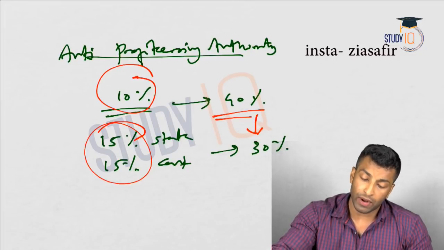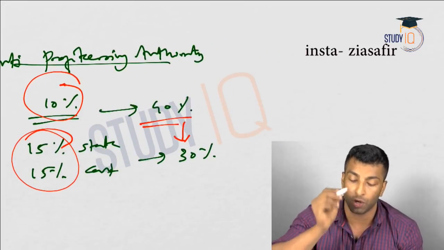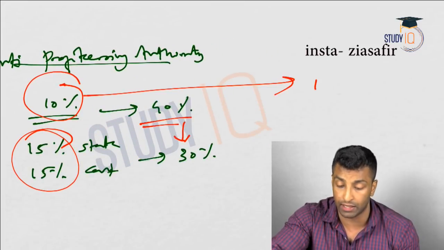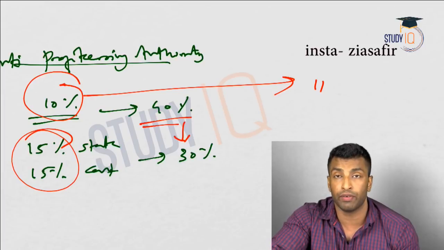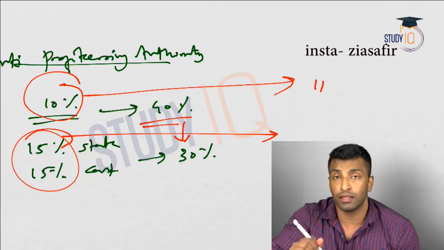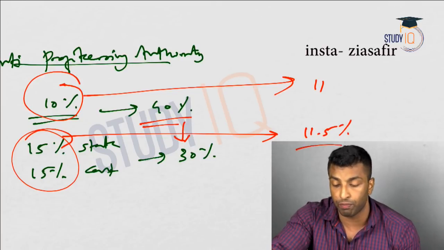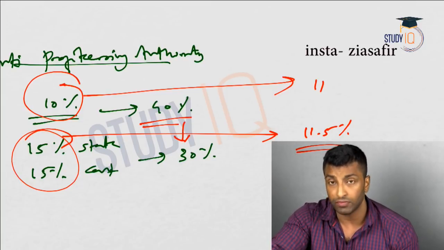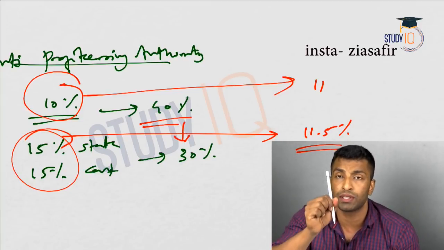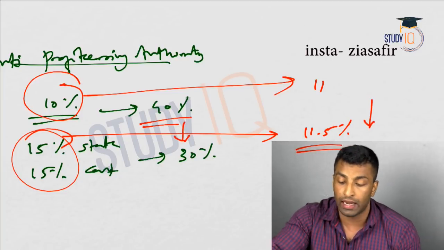Now what is the role of anti-profiteering authority? It is actually about the shopkeeper. Let's suppose this pen costs 10 rupees, and before it was 10% tax, so this can be sold at 11 rupees. Now suppose it is 15%, the shopkeeper can tell that before it was 10, now it is 15, so you have to pay 11.5. But you need to understand that this 10% itself includes the taxes which were paid earlier, and it has to be reimbursed, right? So that advantage is to be passed on to the customer, and that is the objective of the anti-profiteering authority.